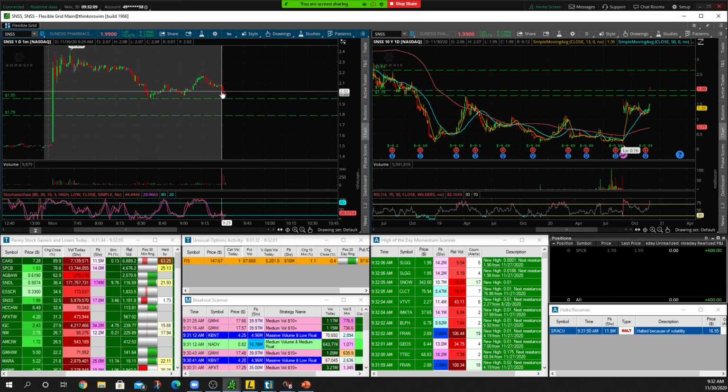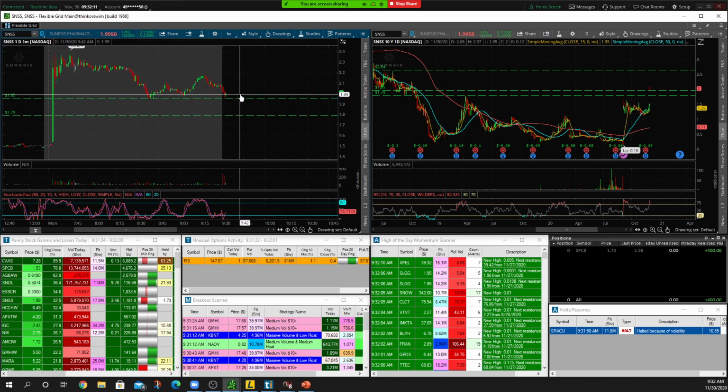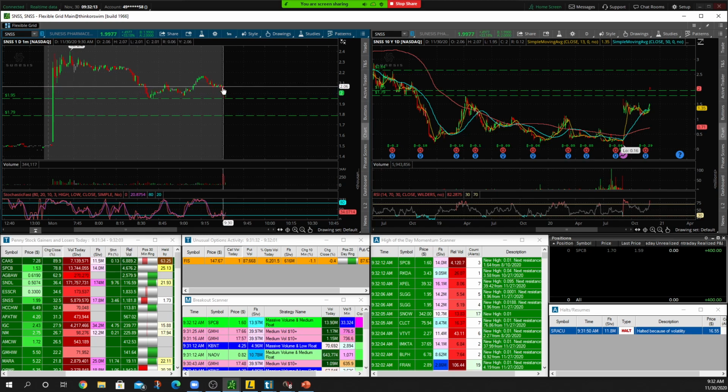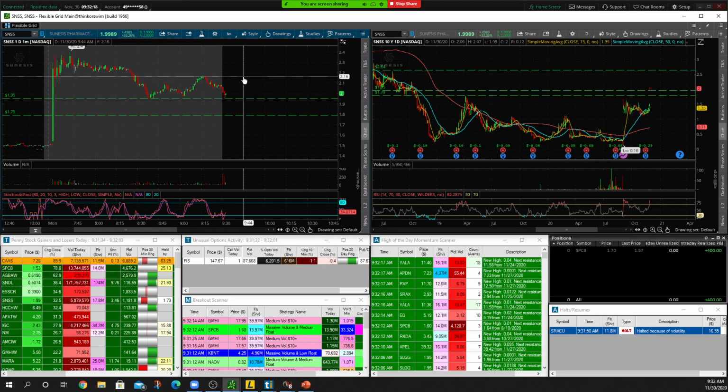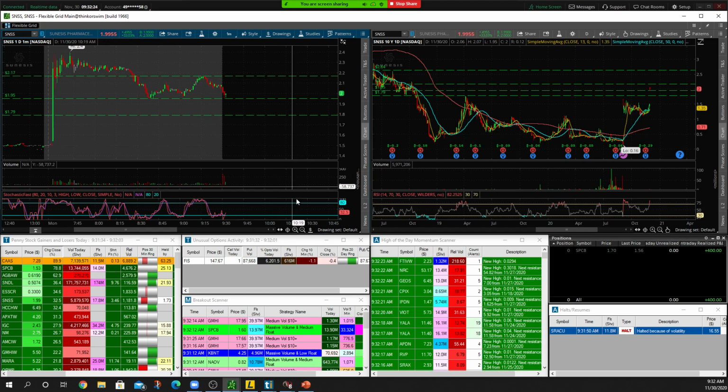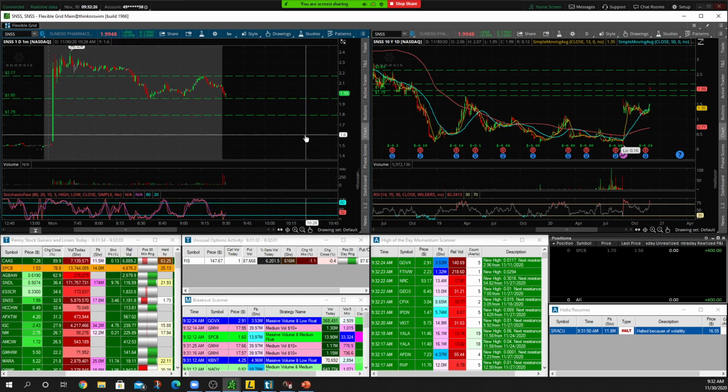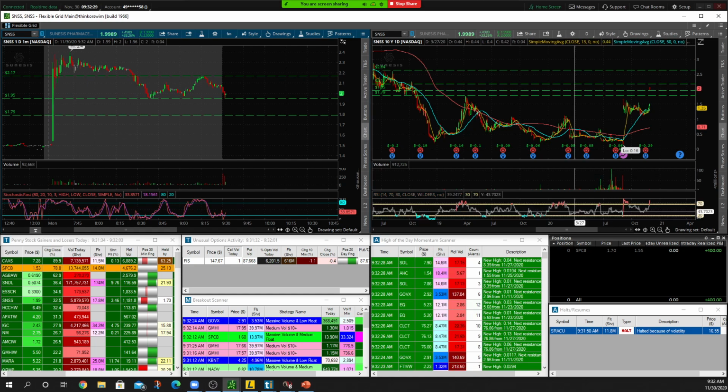We want to form that B wall. We want to get that nice push, start forming that C wall, that little bit of a U shape. We want to get that break over 206 for a quick push up to 216, right into those highs there over on SNSS. Again, 195 support. If we cannot hold 195, it's coming down to 179.